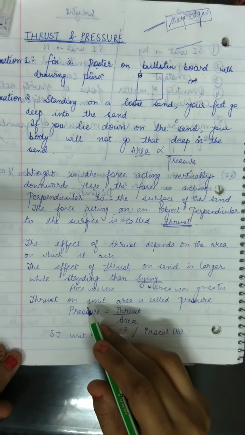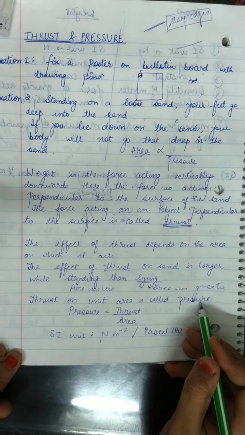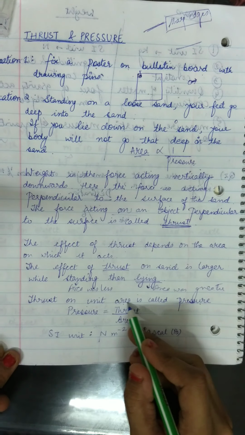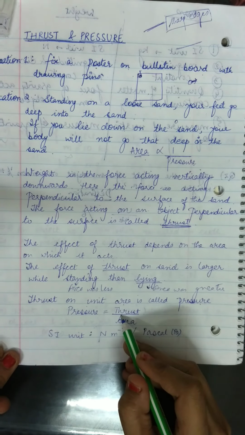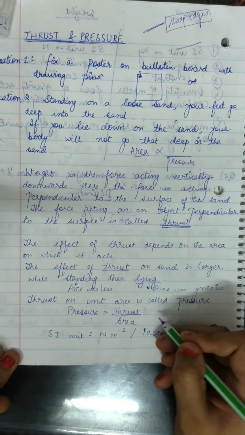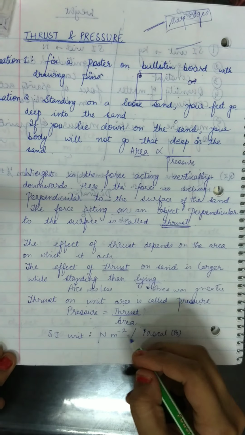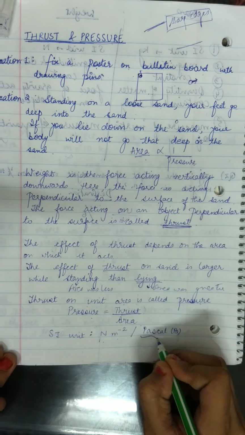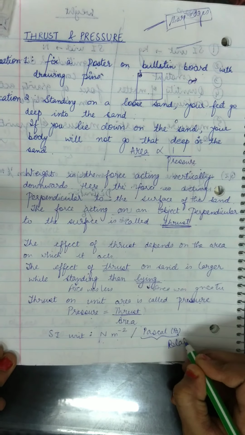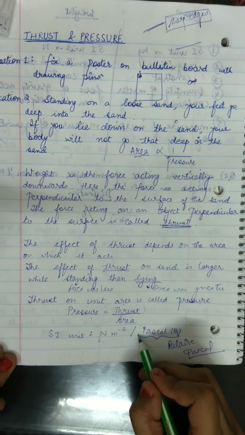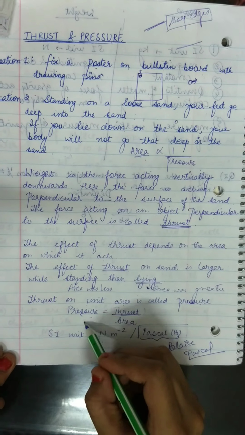Thrust on unit area is called pressure. We have studied pressure equals force upon area. Now here force is replaced by thrust because it was acting perpendicular to the surface. So pressure equals thrust upon area. Unit will be Newton per meter square or Pascal. Why Pascal? Because it is named after Blaise Pascal. A scientist was there, Blaise Pascal, after whom the Pascal unit of pressure was named.